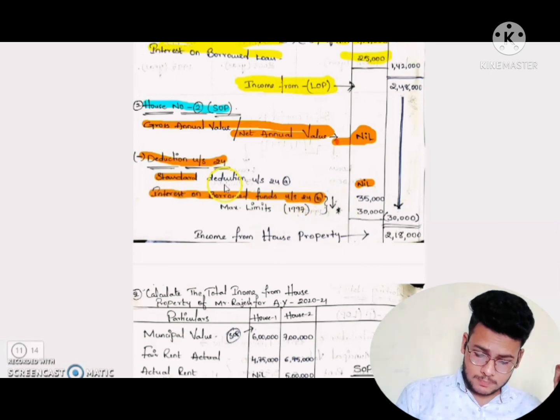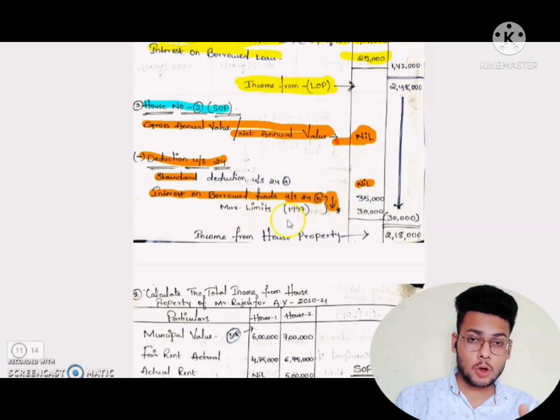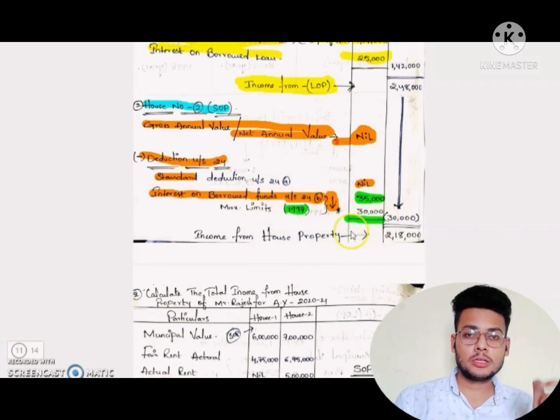So how much interest was taken for house property 2? 35,000 rupees, which we write in the inner column. And what is the limit? He took the loan in 1997, before 1999. So what is the limit? The 30,000 is the limit.